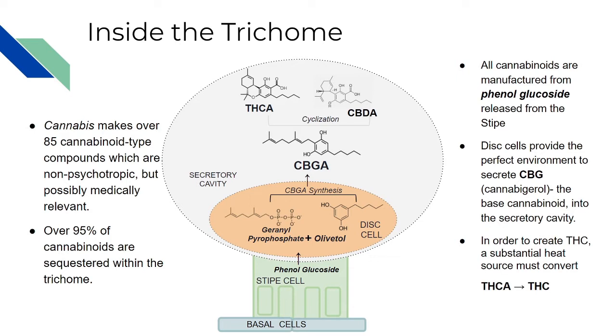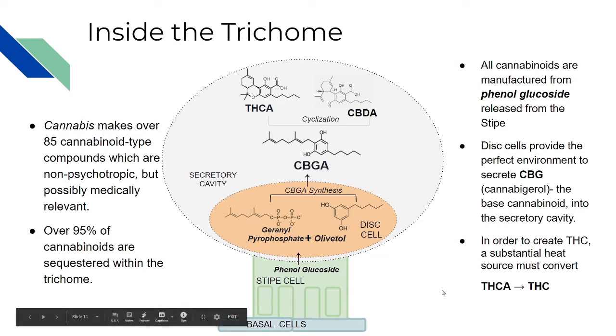And depending on what type of plant you have, a cyclization into THCA or CBDA will occur. CBDA and THCA are stored as such because the carboxylic acid group seems to stabilize the compound within the secretory cavity. In order to create THC or CBD, you'll need a substantial heat source to undergo a reaction called decarboxylation.